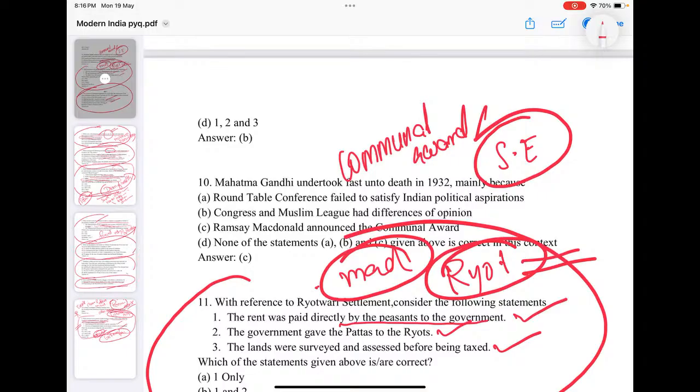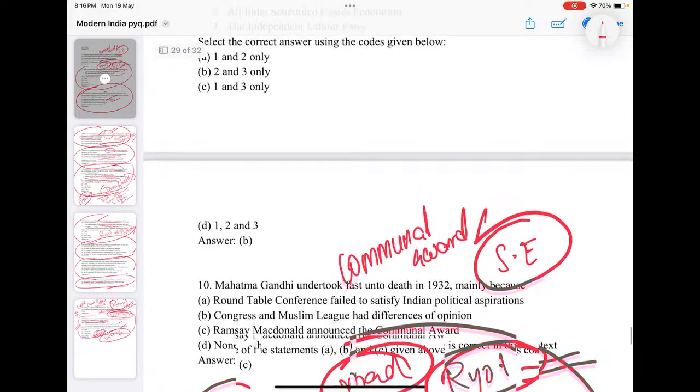Because of the communal award declaration by the British Prime Minister, he undertook fast unto death, finally settled by the Pune Pact between Gandhi and Ambedkar. That was an amendment to the communal award.